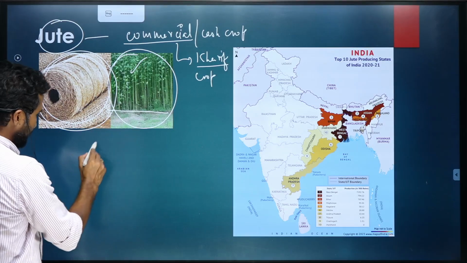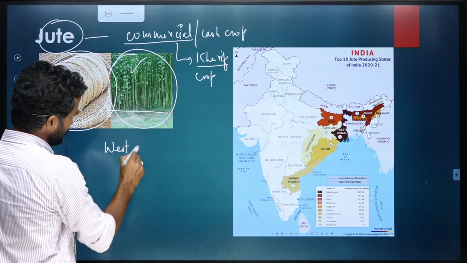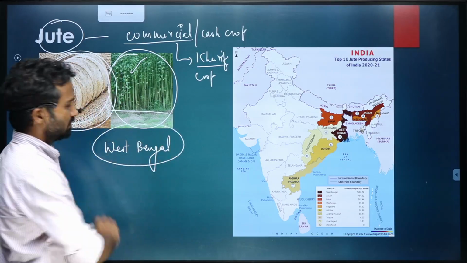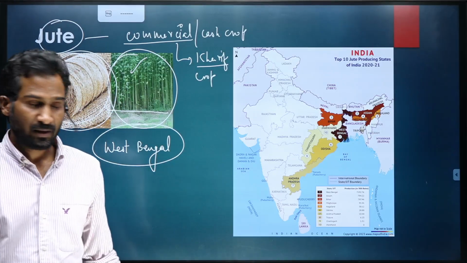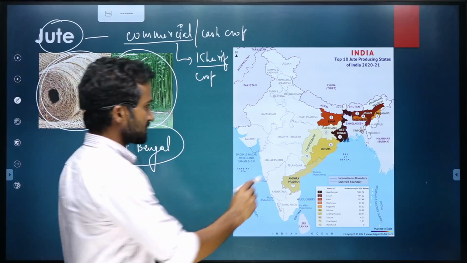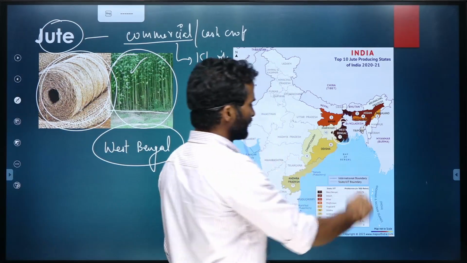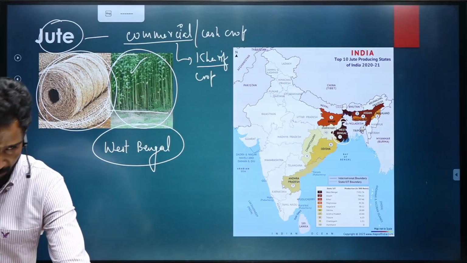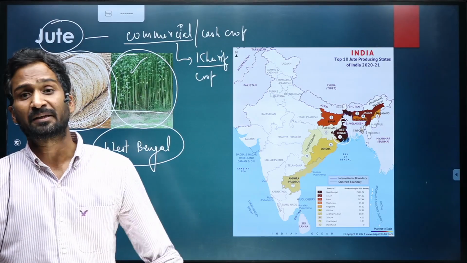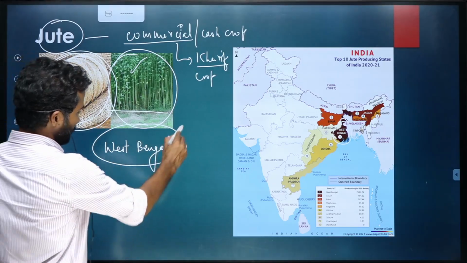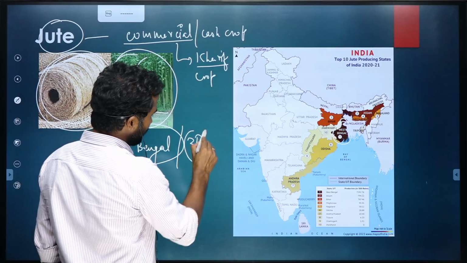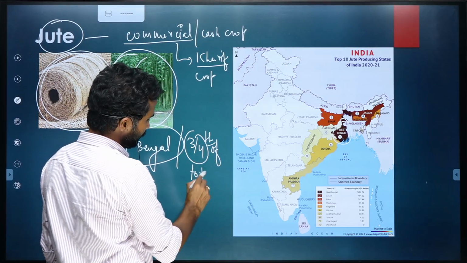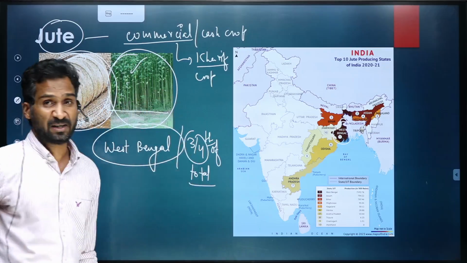The state which contributes maximum is West Bengal. This is the state which contributes nearly 3/4 of the total crop. It comes from West Bengal.